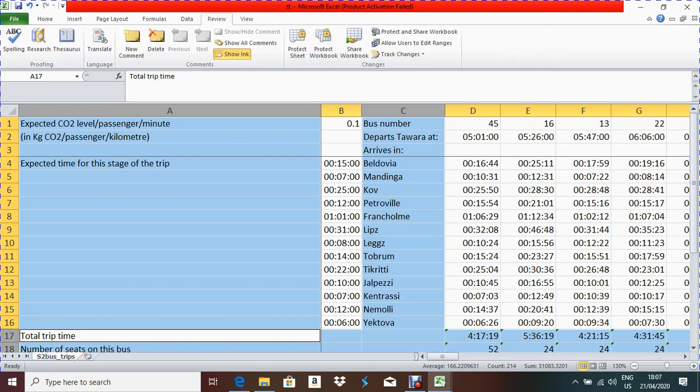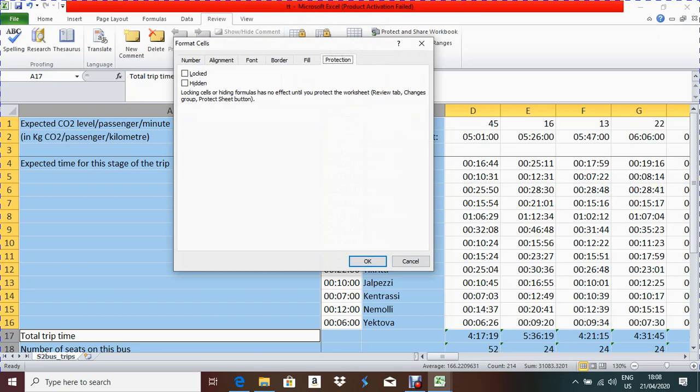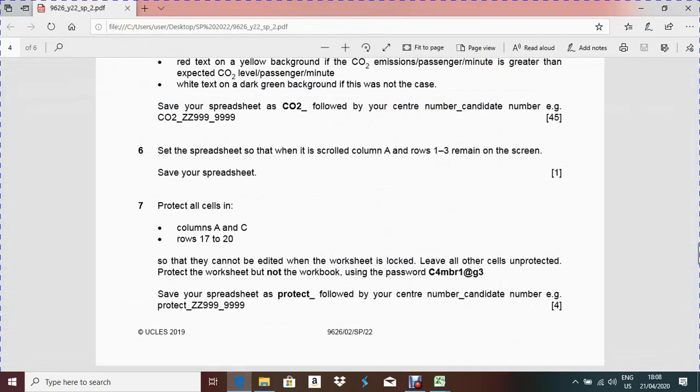Then right click here again, Format Cells, Protection, just click Locked and then press OK, right? So this portion is locked now, we cannot edit it. After that, they are asking: when the worksheet is locked, leave all other cells unprotected. Protect the worksheet but not the workbook using the password.